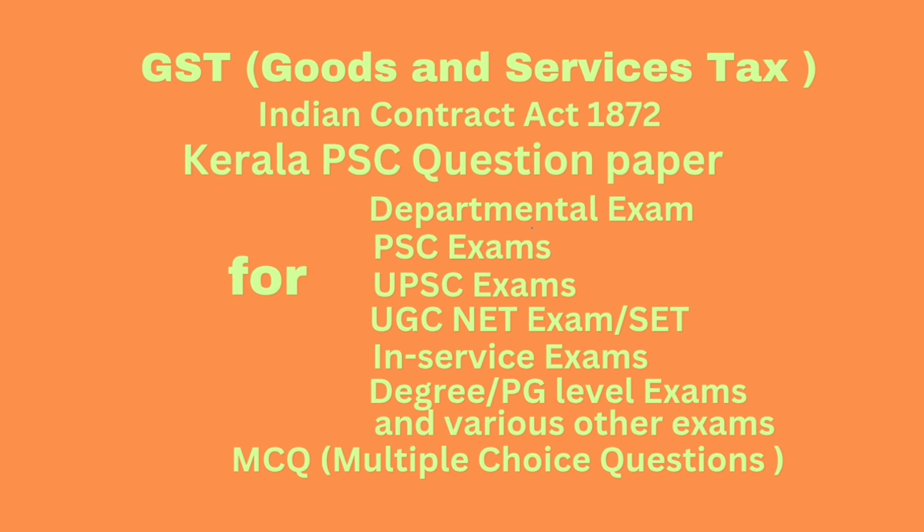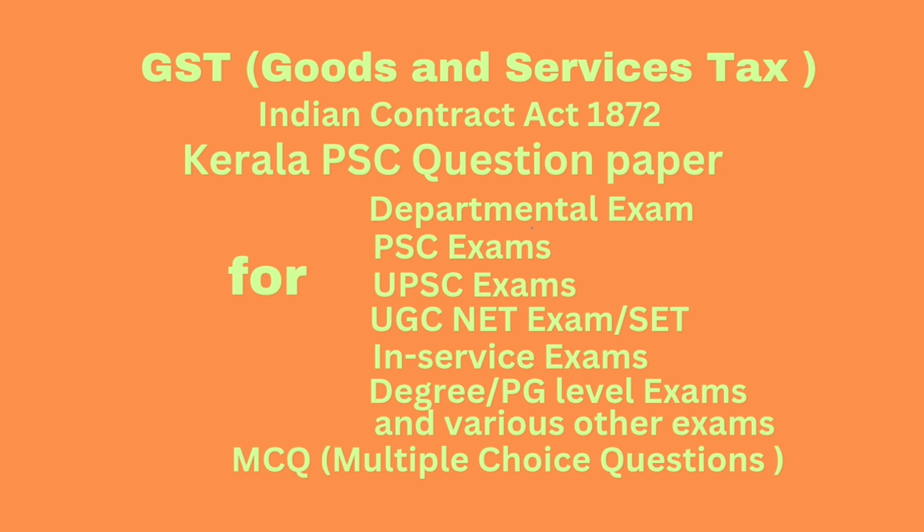Question number 77. The chief ingredients of fraud is dash. Option A, false representation or assertion. Option B, made with the intention that it would be acted upon. Option C, the representation must have actually induced the other party to enter into the contract and so deceived him. Option D, all of the above. Correct answer, all of the above.